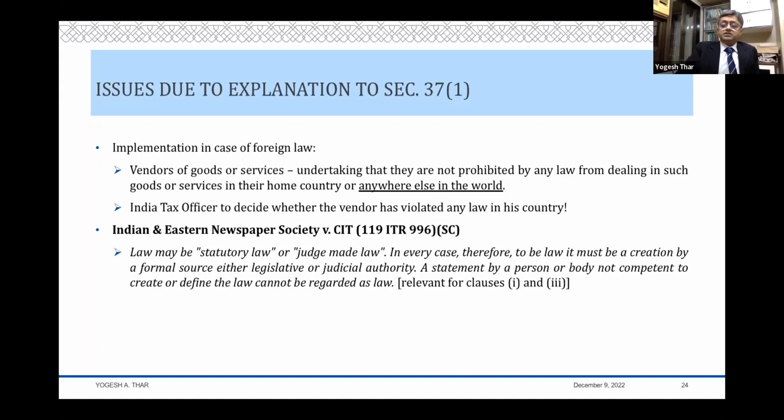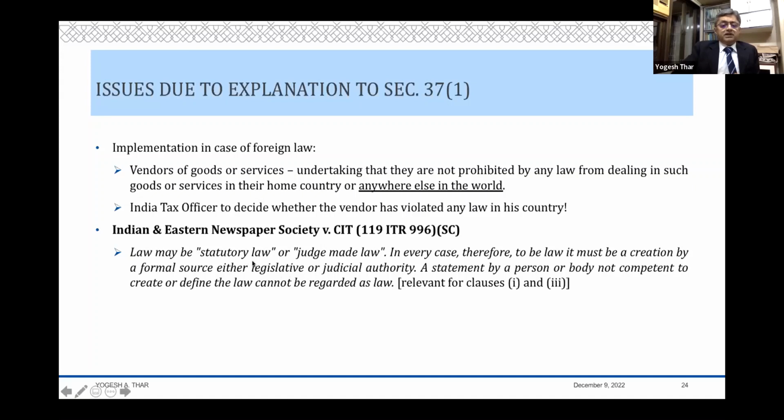Ignorance of law is not an excuse, but ignorance of law means the Indian law. Ignorance of a foreign law as an excuse is probably not tested anywhere. And therefore you take an undertaking from all your foreign suppliers or customers that they are not violating anything.